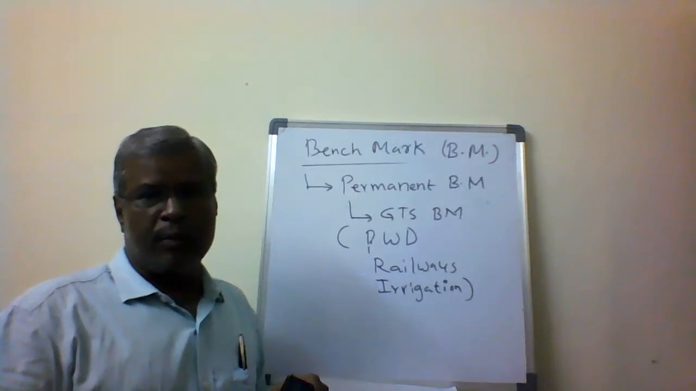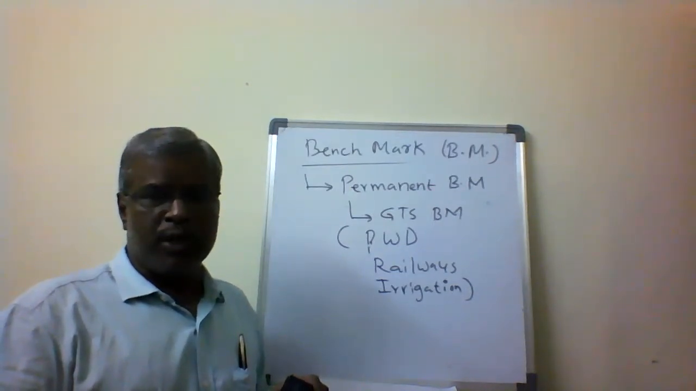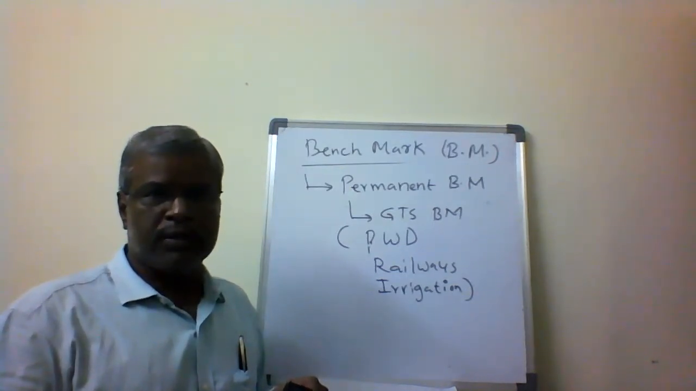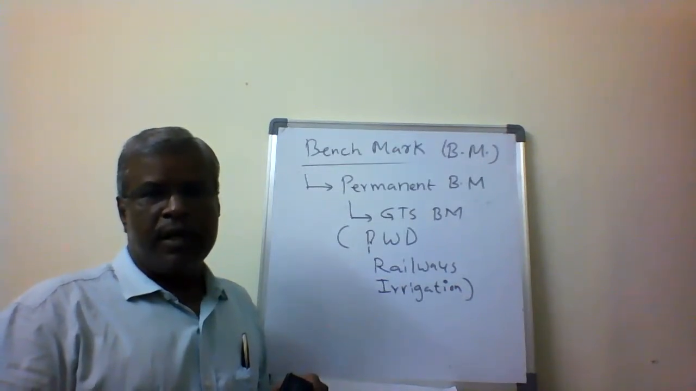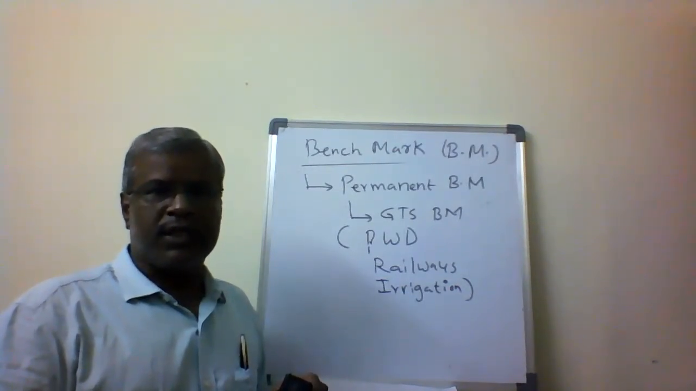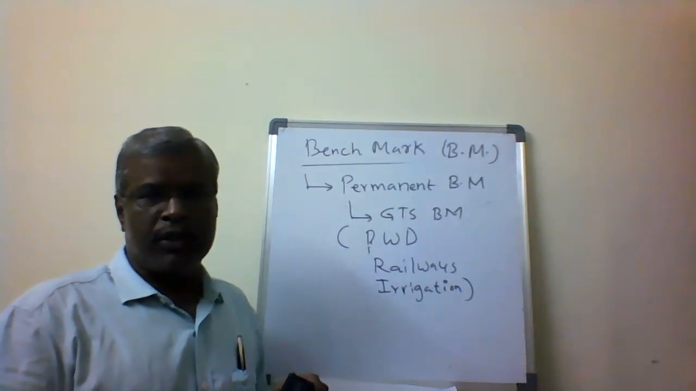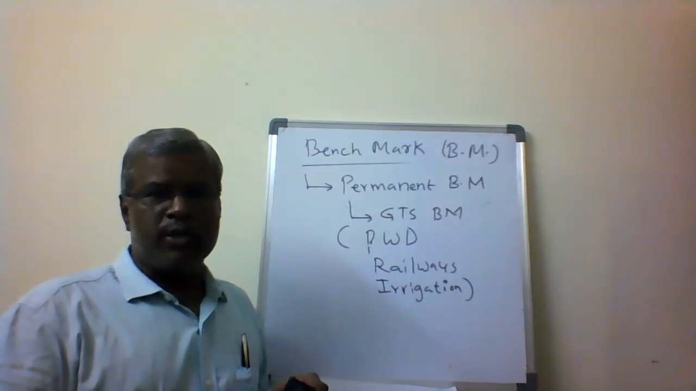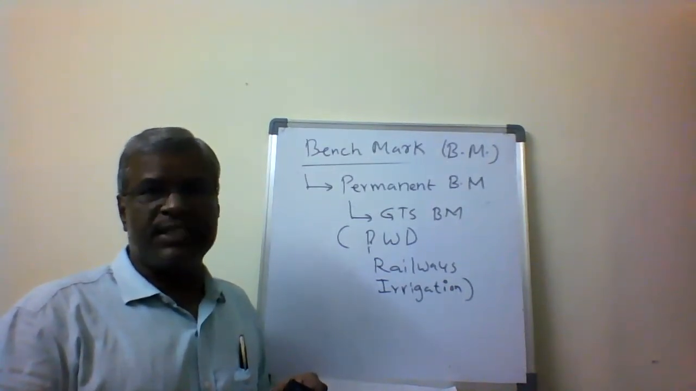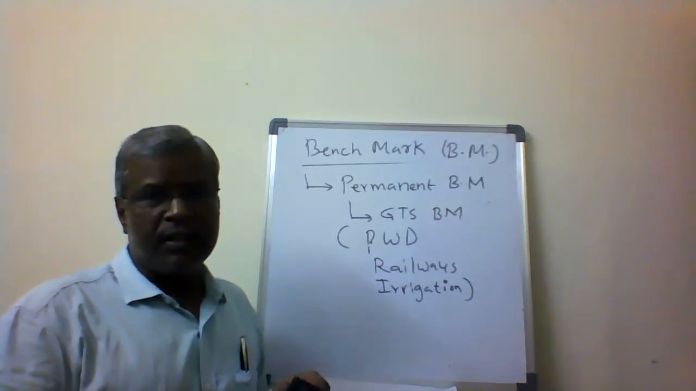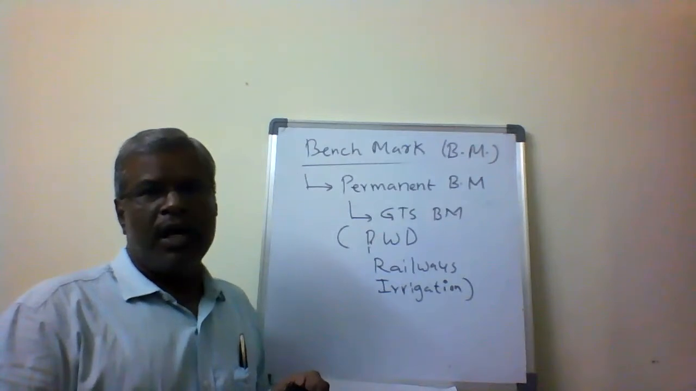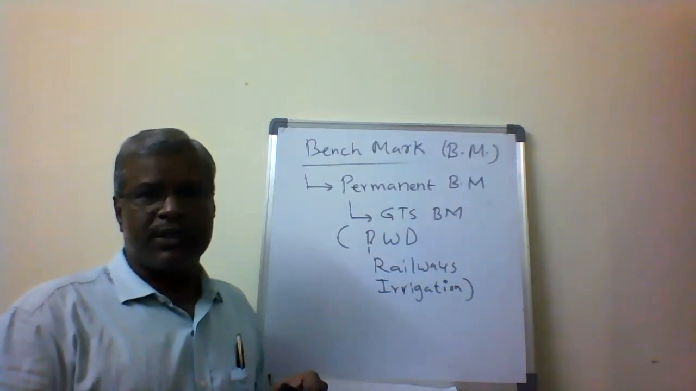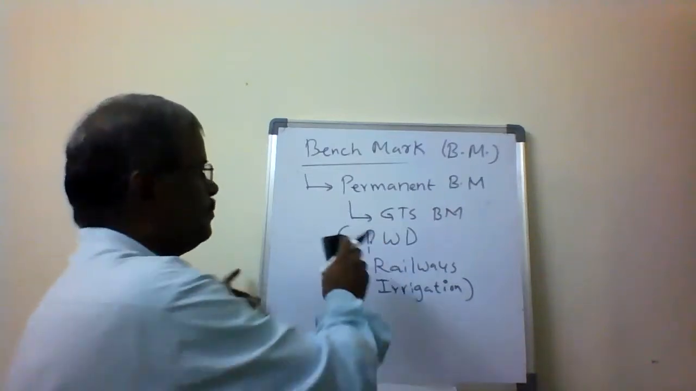They are going to be fixing the points with reference to the GTS benchmarks, which we are going to call permanent benchmarks. GTS benchmarks will be very far, and we cannot get the reference points. That's why, at the state level, within the districts, we are going to develop benchmarks called permanent benchmarks for ease of the work developed by the state department. So the GTS benchmarks are established by the central government, and permanent benchmarks are established by the state governments with respect to the public works department, railways, and irrigation.